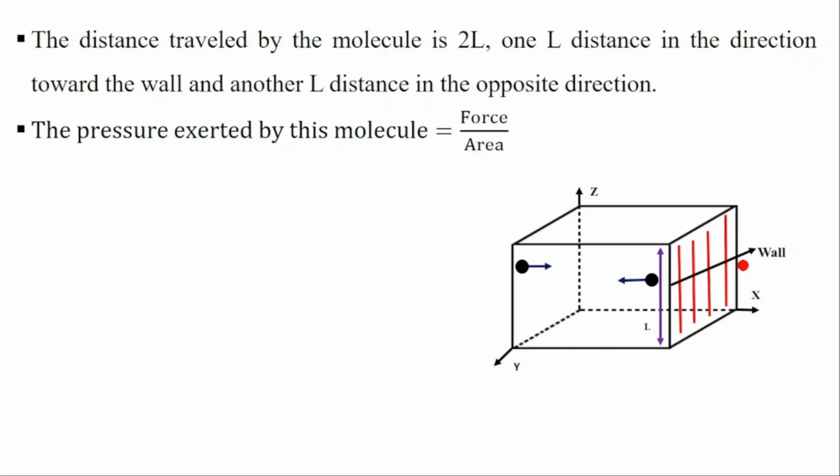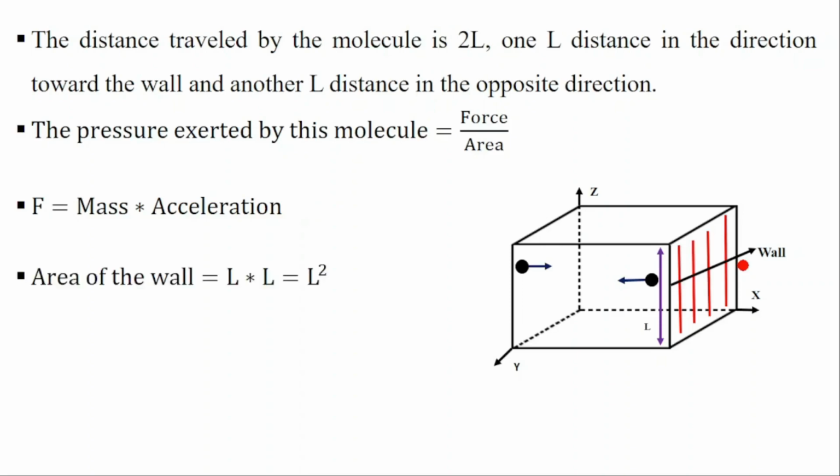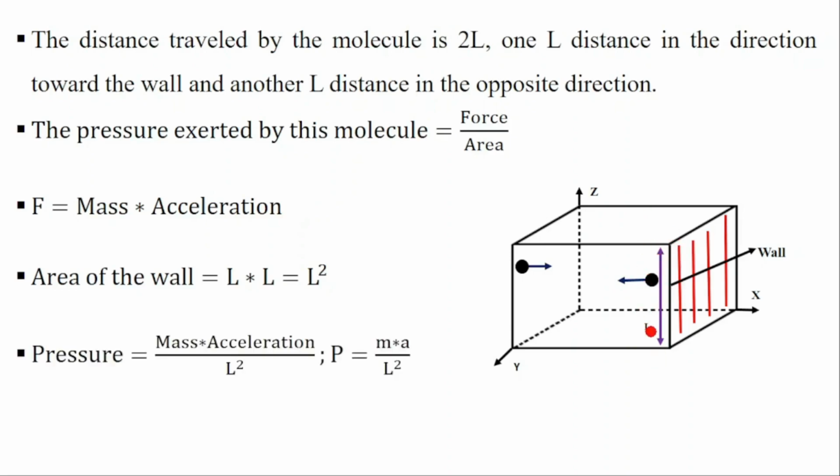Let's see the pressure that is exerted by this molecule. The pressure exerted by the molecule will be equal to the force over the area. Now, what will be the force? The force is equal to the mass times the acceleration of the atom. The area of the wall will be L times L, which is equal to L squared, because the atom will hit the wall.